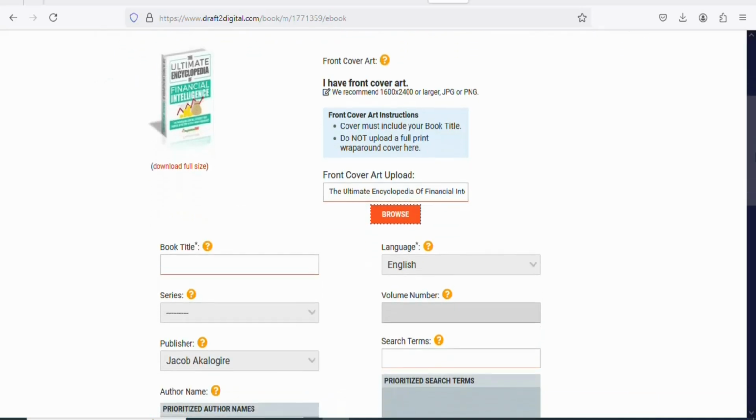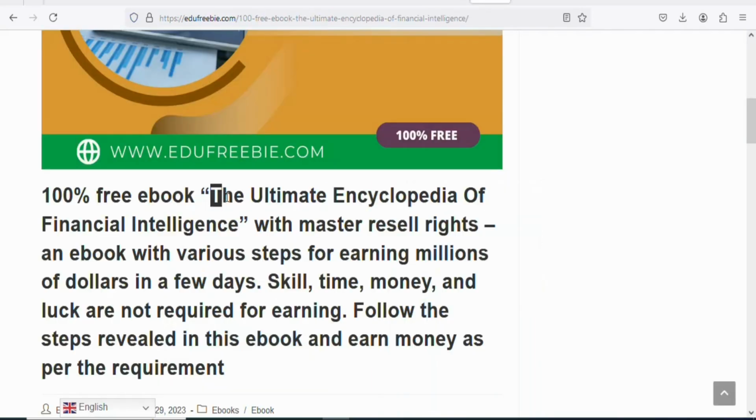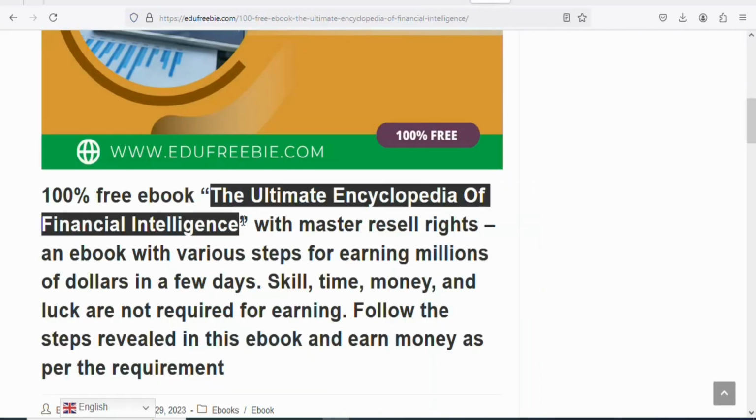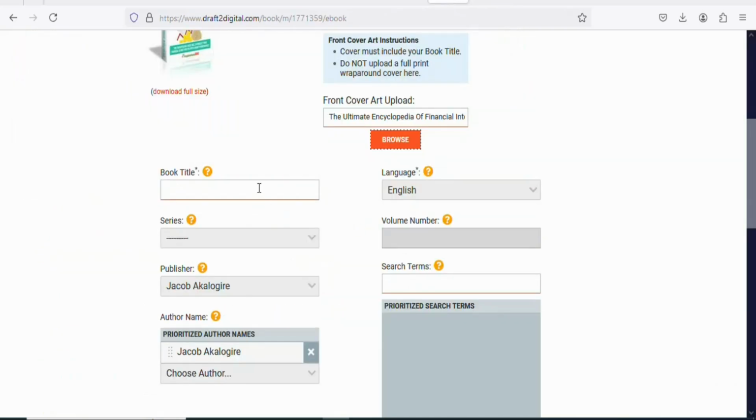Now, once that is done, the next step is that you have to insert the title of the book right here. Once you come back on Edit Free, you can see this is the title of the book. Highlight and then copy it. Once you highlight and copy it, you're going to come back and then paste it right here. As you can see, that has been done.